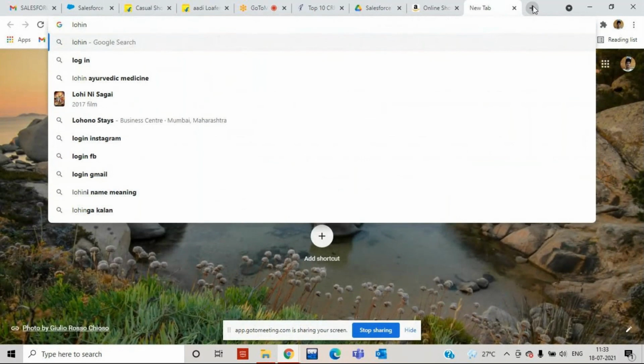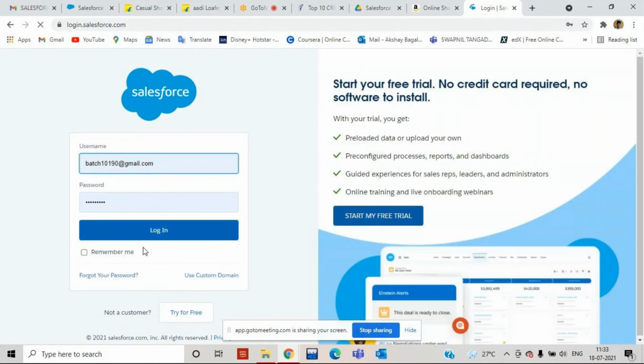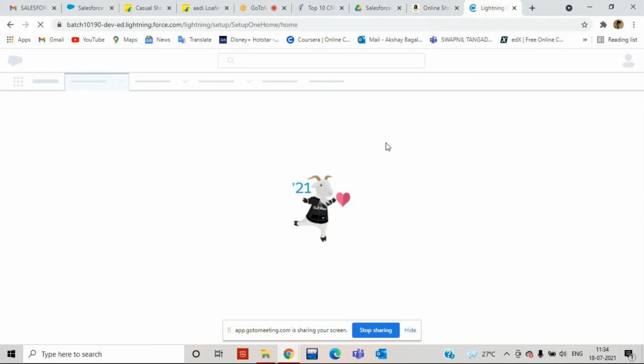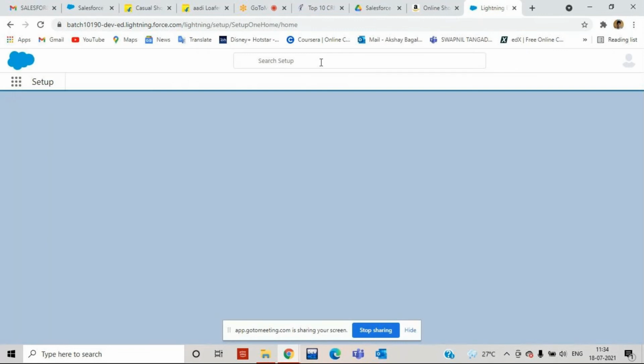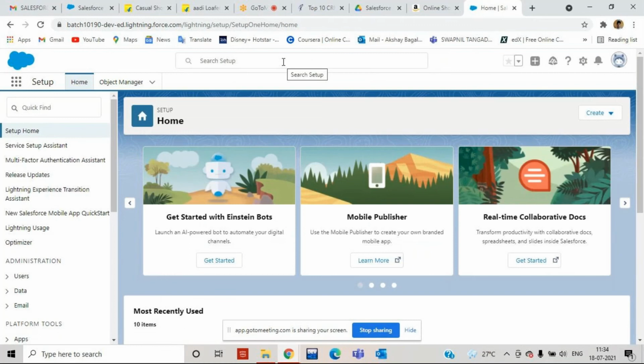Let me show you. So if I'm going to log in inside Salesforce, okay, fine. So now I have my credentials. So I'm logging in. I will tell you how we can create our account in Salesforce. Fine. So now I have logged in inside Salesforce, right? And this is the global search that is given. Fine. So every cloud application has a global search. Without global search, it is not possible to develop any functionality.